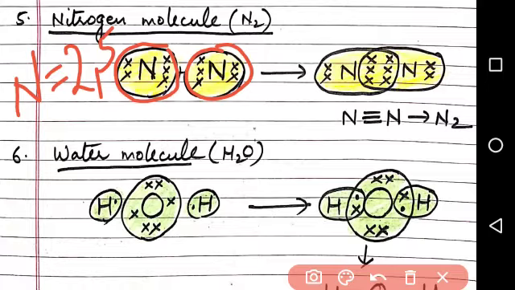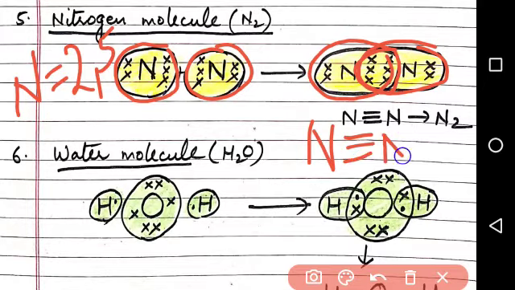So sharing of 3 electrons is done by each nitrogen atom to complete their octet. Because sharing of 3 electron pairs is done, a triple bond is formed between nitrogen and nitrogen, which gives rise to the nitrogen molecule, N2.